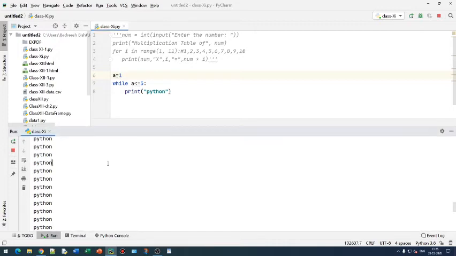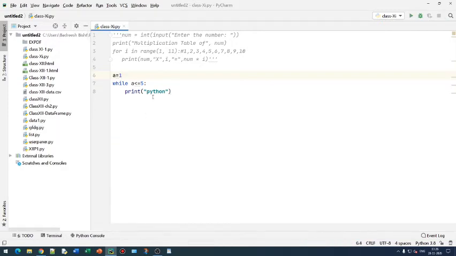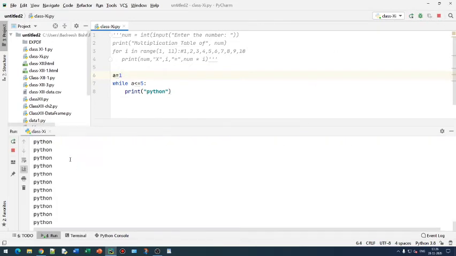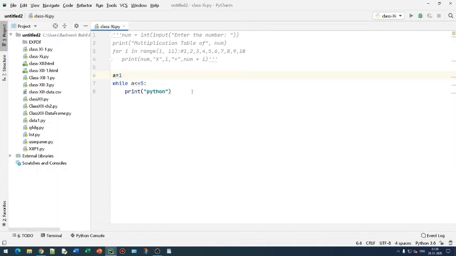See, this program is getting executed one by one, right? When the condition does not become false, this kind of loop is called an infinite loop. If I run this program, it will keep printing until I interrupt it from the keyboard. So this is the example of an infinite loop, and what can be done here? We will give one more statement: a is equal to a plus 1, meaning every time the loop executes, a increases.